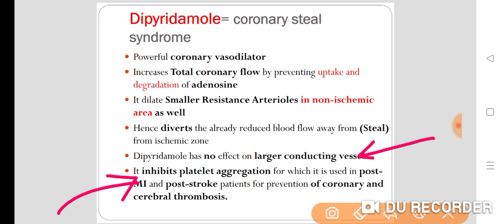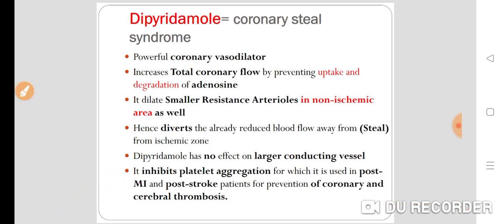It acts as an antiplatelet drug, and it is used in post-MI patients or post-stroke patients for prevention of coronary and cerebral thrombosis. Though it is a powerful coronary vasodilator, it is not used in angina.